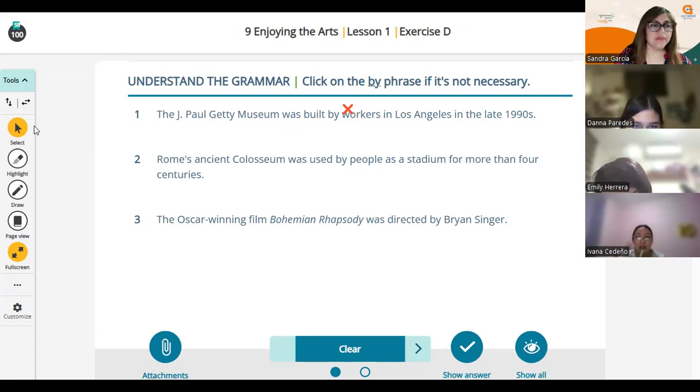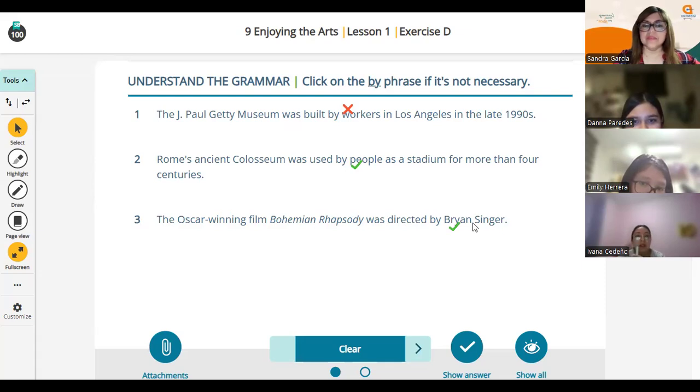Important, okay. Let me put it like this. Important. And number 3, Dana. The Oscar-winning film Bohemian Rhapsody was directed by Bryan Singer. "By Bryan Singer," important or not important? Important. Very good. Do you agree with all of this or not?